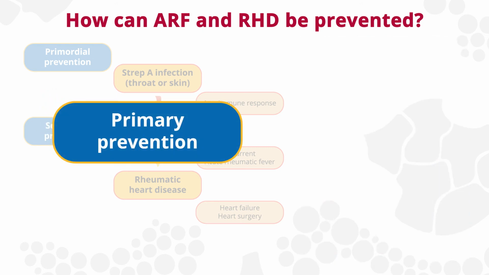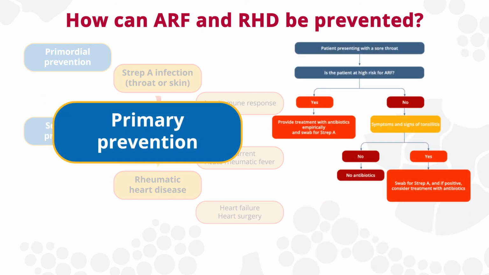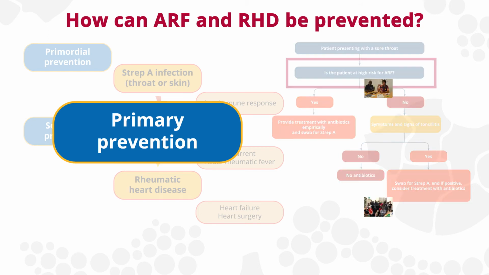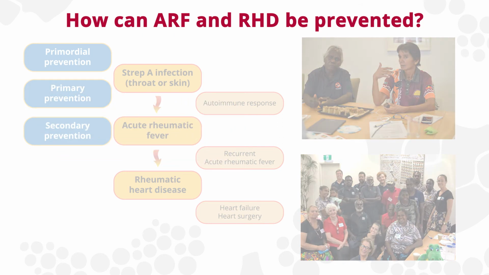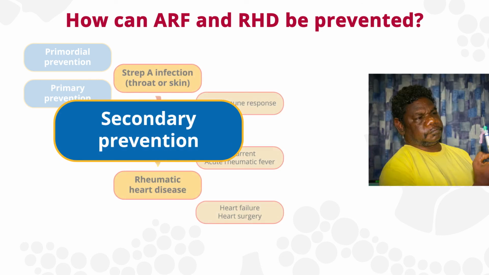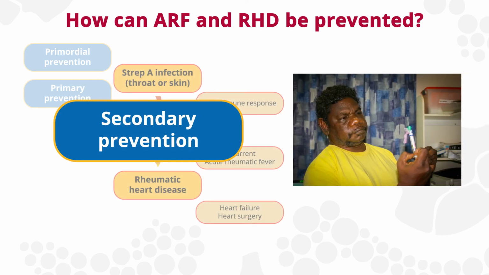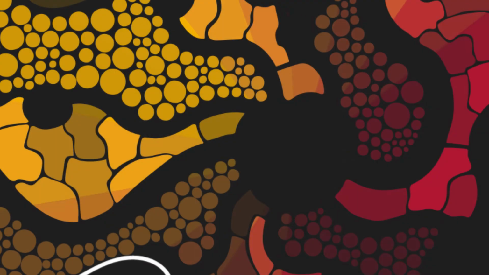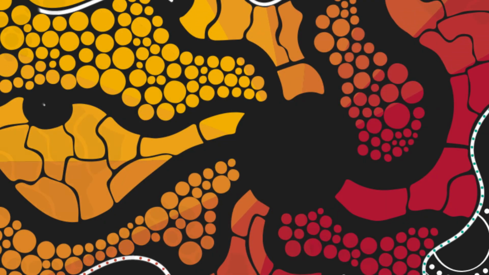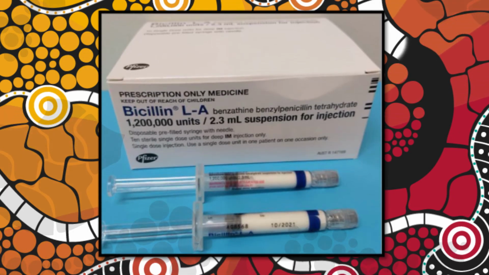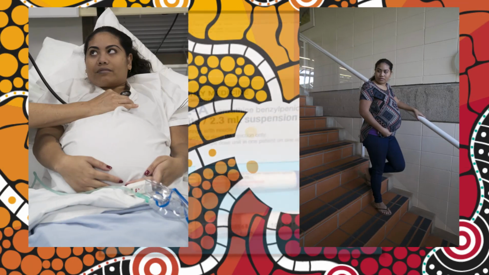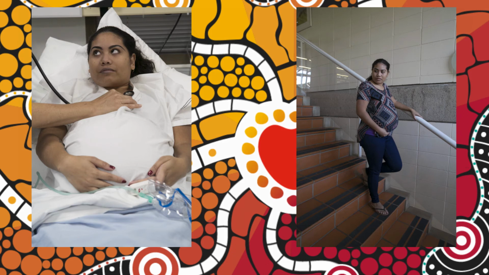Primary prevention aims to stop the development of acute rheumatic fever following a Strep A infection. Aboriginal and Torres Strait Islander health staff are well placed to identify and treat skin sores and sore throats in people who are at high risk of acute rheumatic fever. Secondary prevention aims to prevent future Strep A infections and the recurrence of acute rheumatic fever. In Australia, the recommended primary and secondary prevention treatment is penicillin. Penicillin kills Strep A and is effective at preventing recurrent ARF. It is safe to give during pregnancy and breastfeeding.